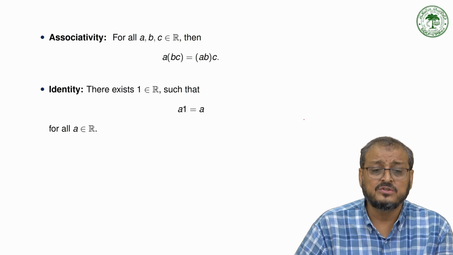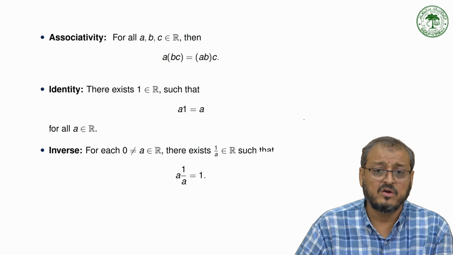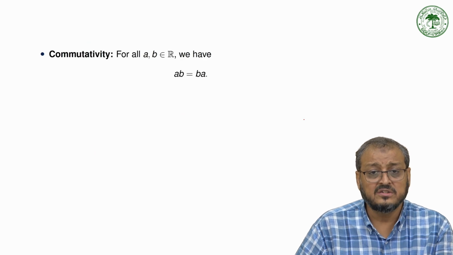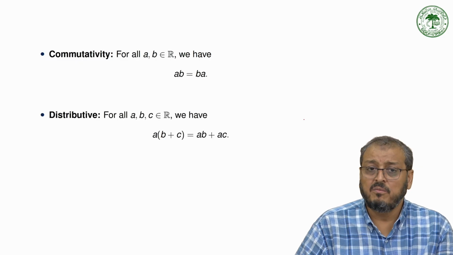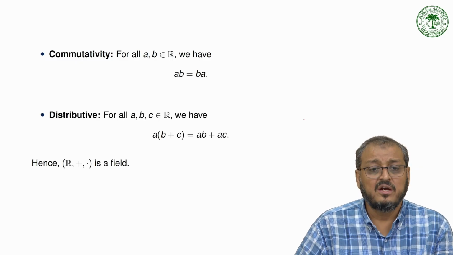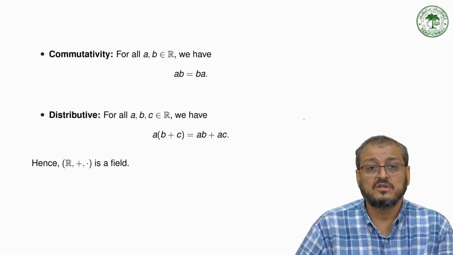Real numbers are also associative, and 1 exists there. If 0 is not an element of A, then 1 upon A is an element of A. Multiplication of real numbers is commutative, and the distributive properties are also satisfied. So this means R under addition and multiplication is a field.